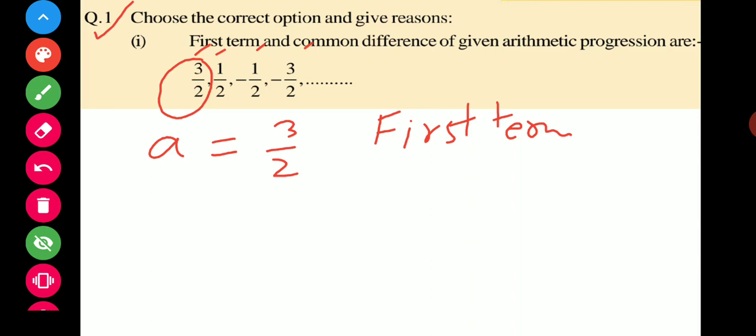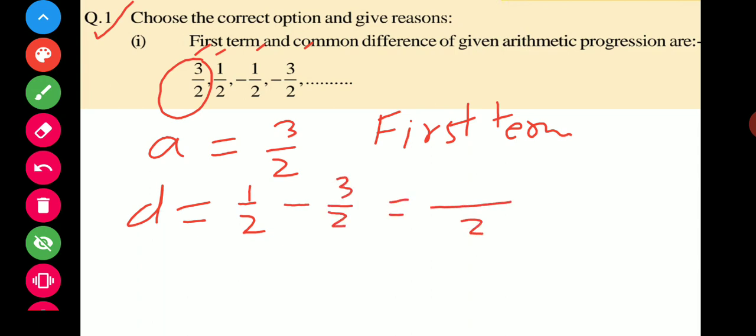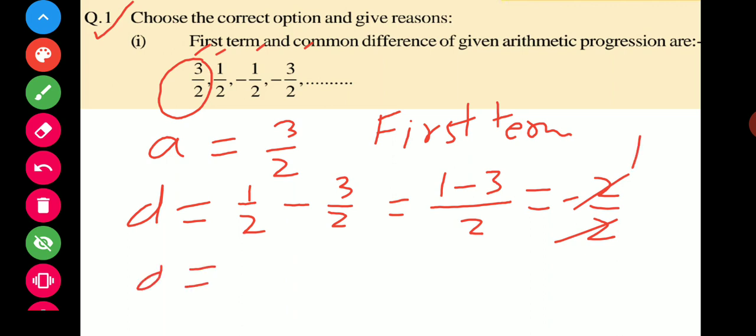Now come to the common difference. How can we find the common difference? Subtract any two consecutive numbers. So it is 1 by 2 minus 3 by 2. Taking the LCM, which is 2, 1 minus 3 becomes minus 2 upon 2. This will be cancelled out, so we get d is equal to minus 1.